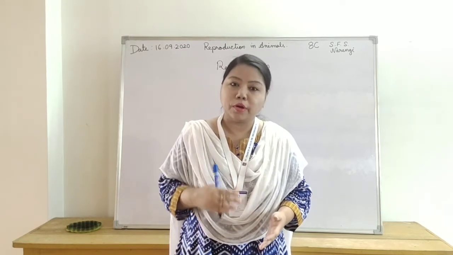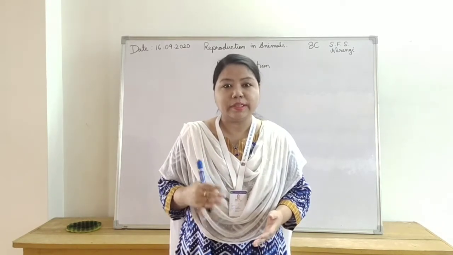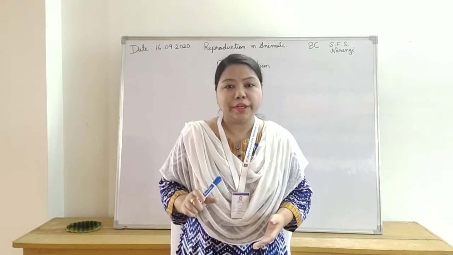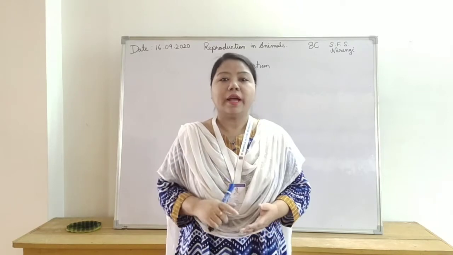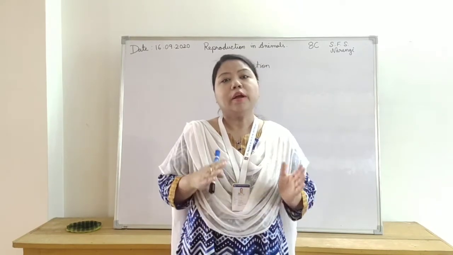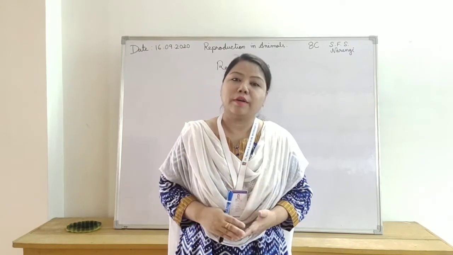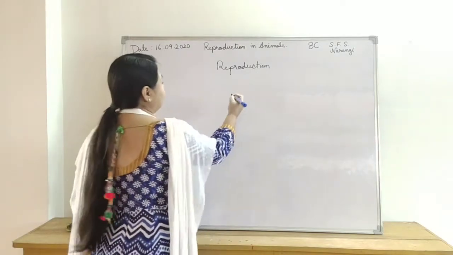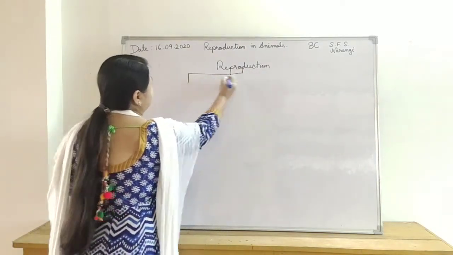Reproduction is a process in which animals produce their own kind in order to continue a particular population generation after generation. We will first discuss the modes of reproduction.